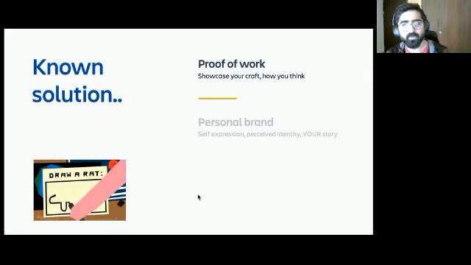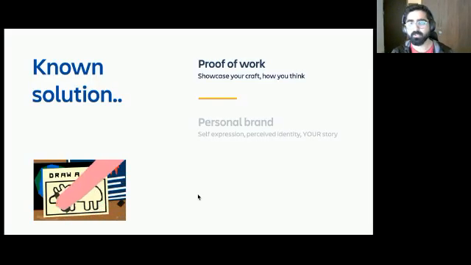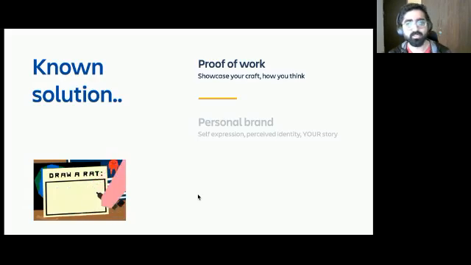So we know what a portfolio is a known solution for, right? First and foremost, it's a proof of work. It's something that showcases your craft. It shows how you think.